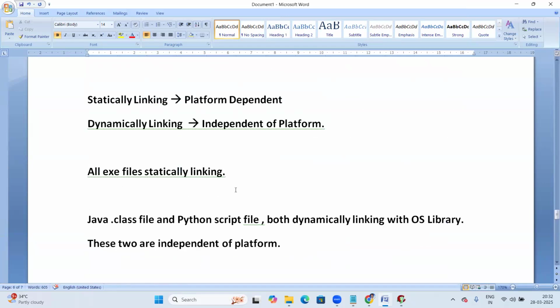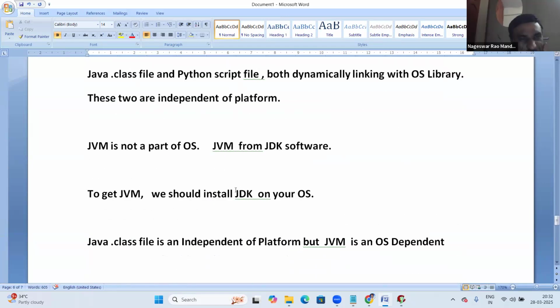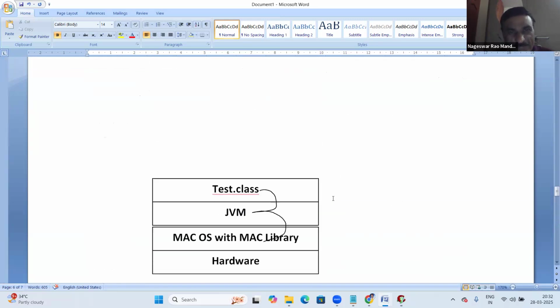Suppose we install the JDK. Once the JDK is installed, we get the JVM, right? Now the question is, can I install the same JDK on all operating systems? Let us answer that question.